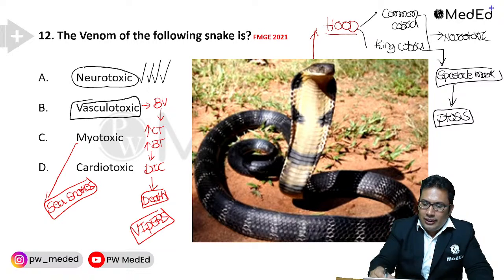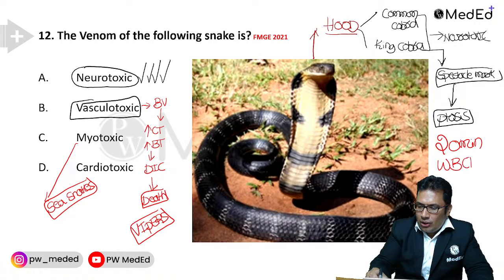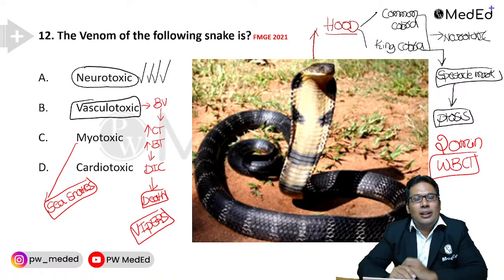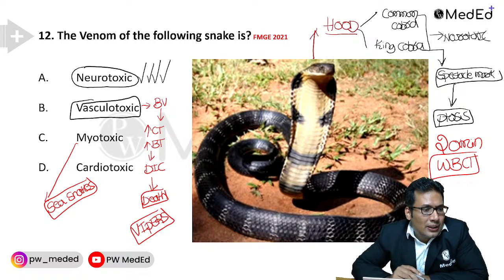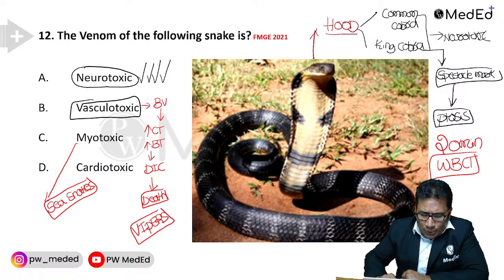Yes, you are right. It is the 20-minute whole blood clotting test. Whether there's clotting or not, the 20-minute whole blood clotting time test. So that is the test that is done in case of viper bite. Now, let me ask you some more questions.